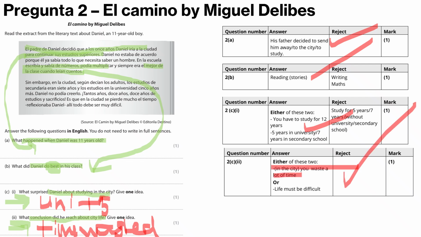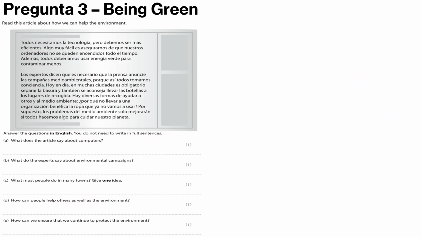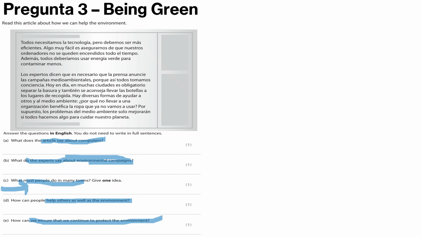Ahora pregunta 3. Ahora tenemos pregunta 3, being green. So let's have a quick look at the questions before we go on with the text or article. So, what does the article say about computers? What do the experts say about environmental campaigns? What must people do in many towns? Give one idea. How can people help others? So ayudar. And how can we ensure that we continue to protect the environment?